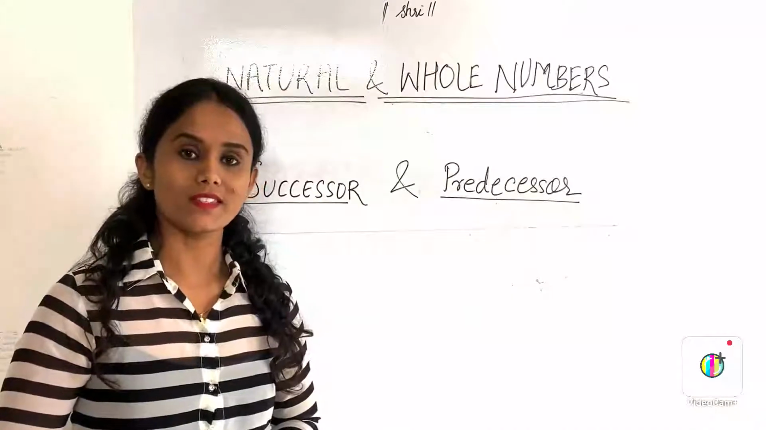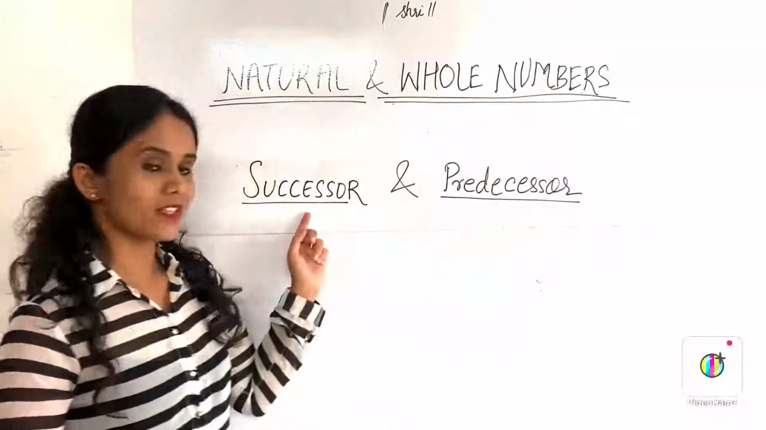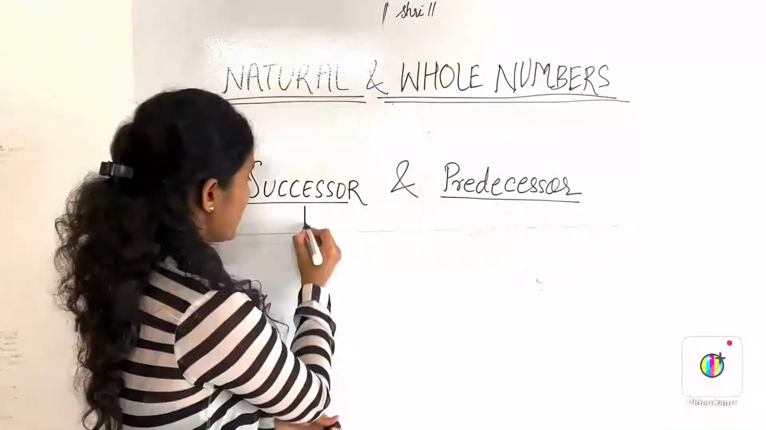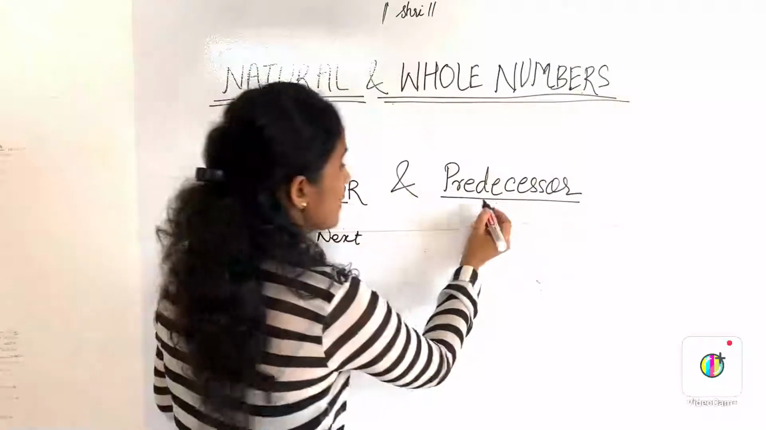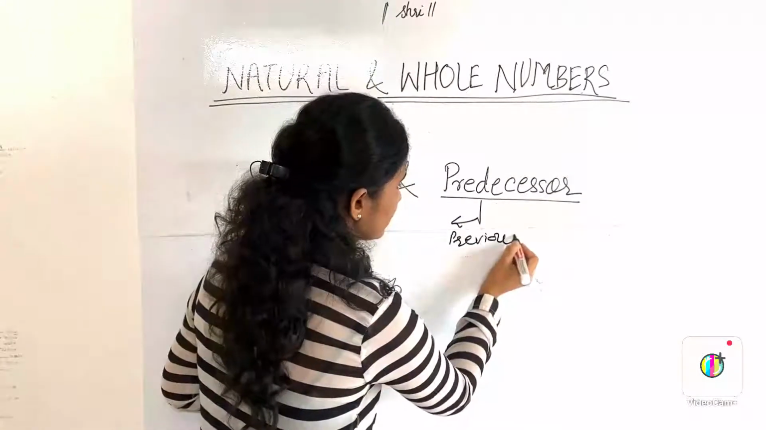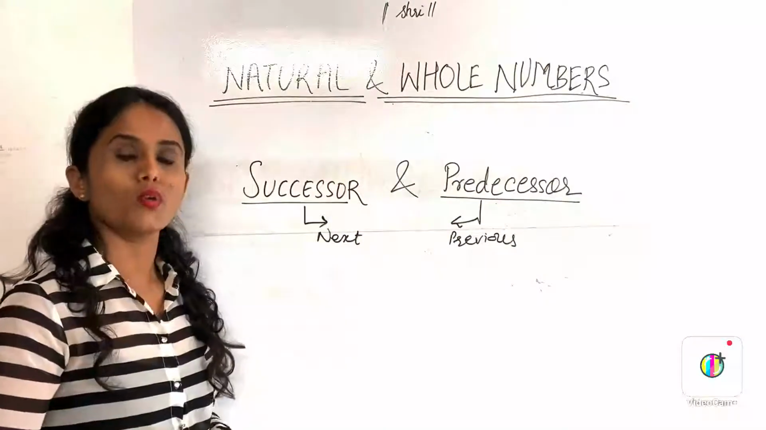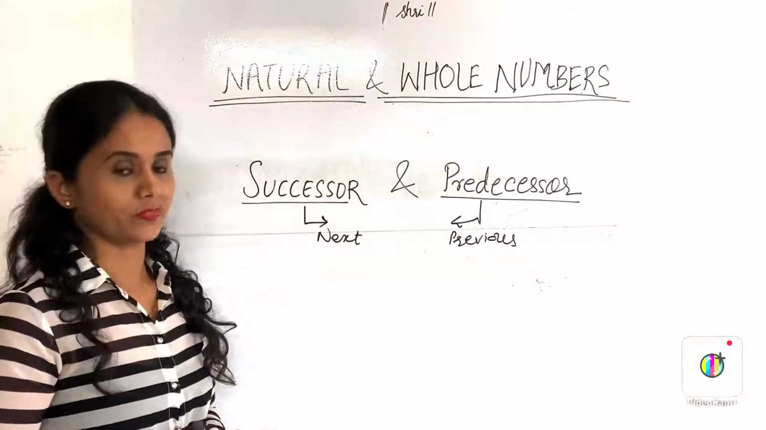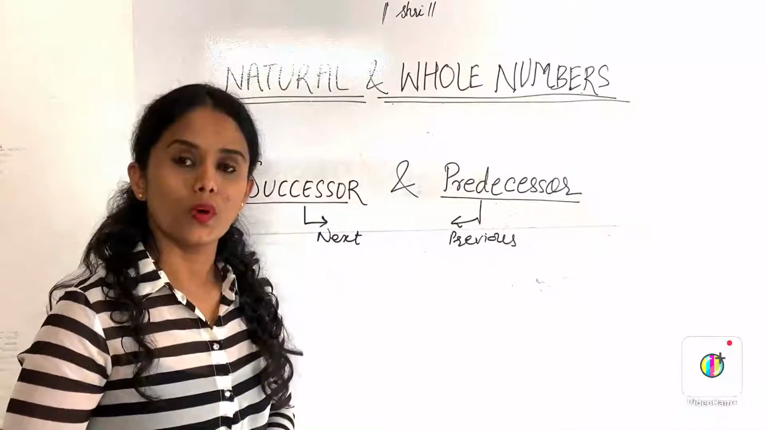Now we will see what is the successor and predecessor. Successor means the next number. And the predecessor means the previous number. If you want to find out the successor of any number, you will add 1 to that. And if you want to find out the predecessor of any number, you will subtract 1 from that.